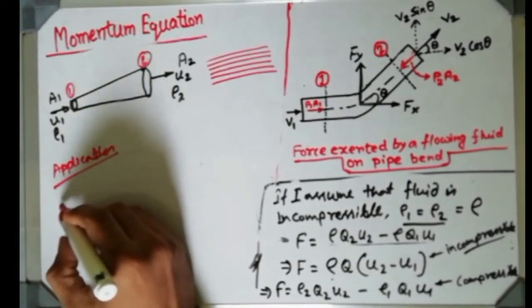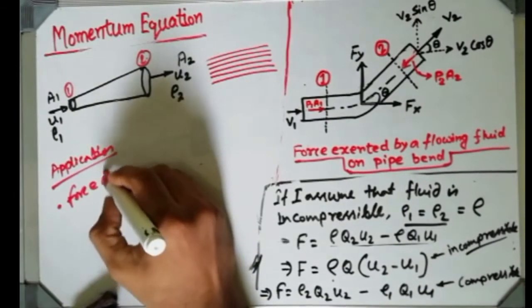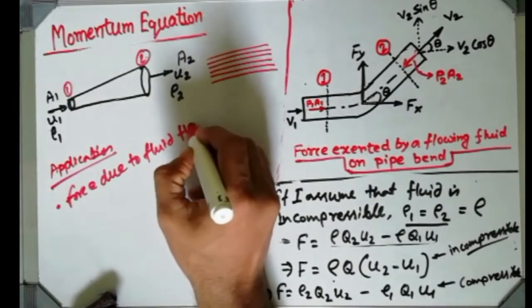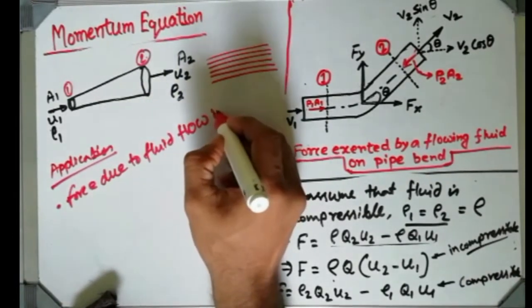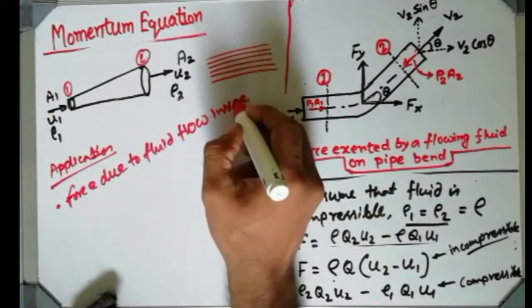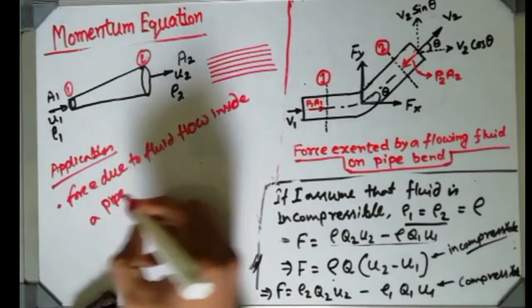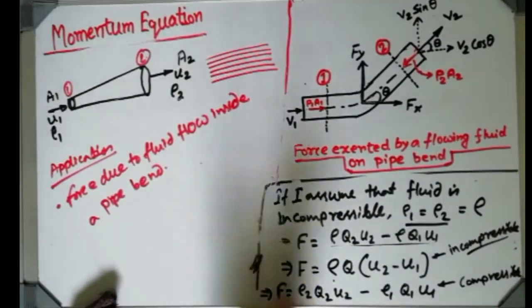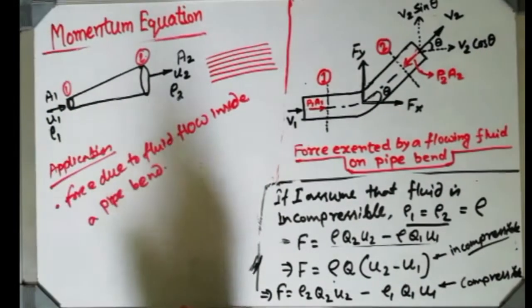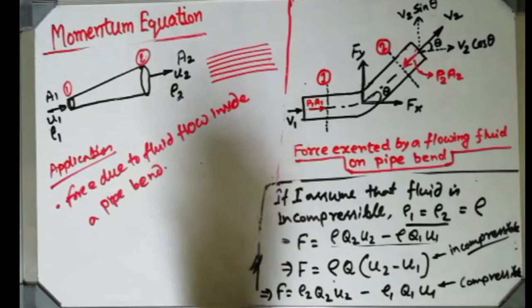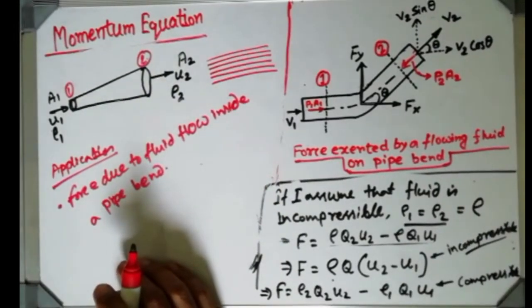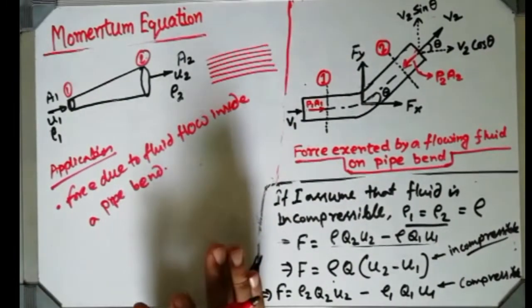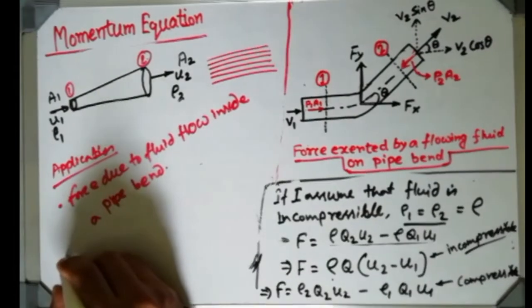That is force due to fluid flow inside a pipe bend. It is a picture of a pipe bend, and this kind of pipe bend you have all seen in your home also. That is plumbing pipelines for rainwater pipe, or it may be a drinking water pipeline. There must be lots of bends, and the number of bends always reduces the head, so that can be discussed later.